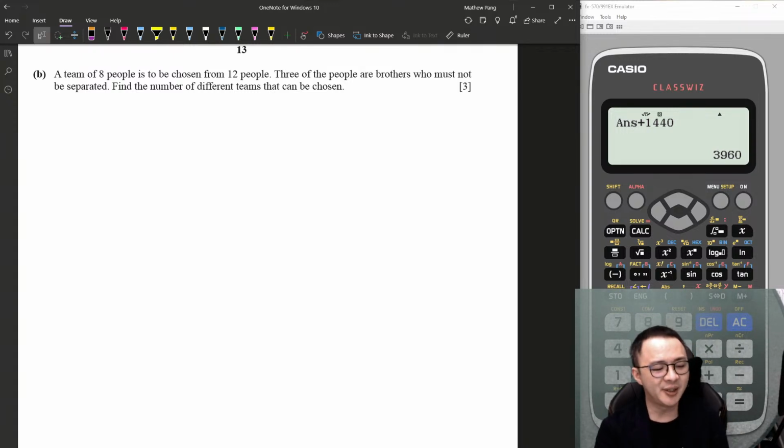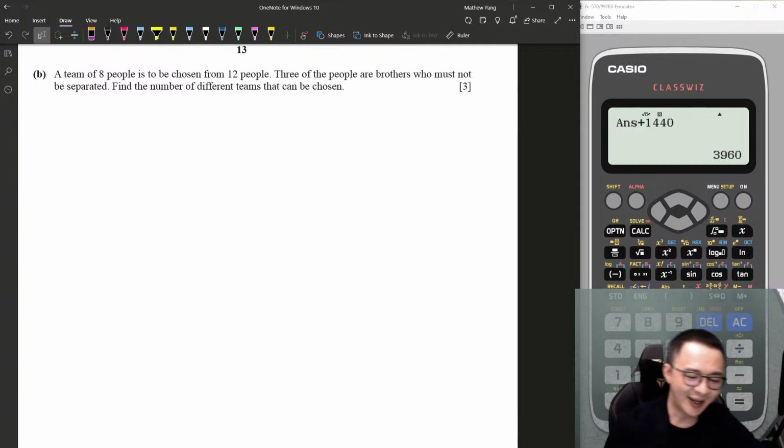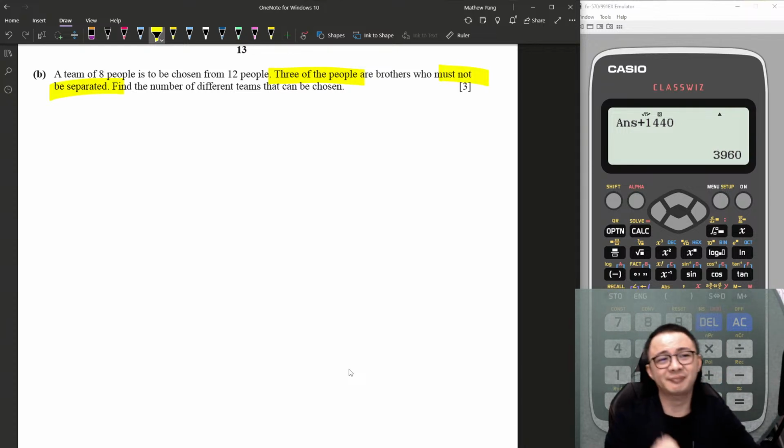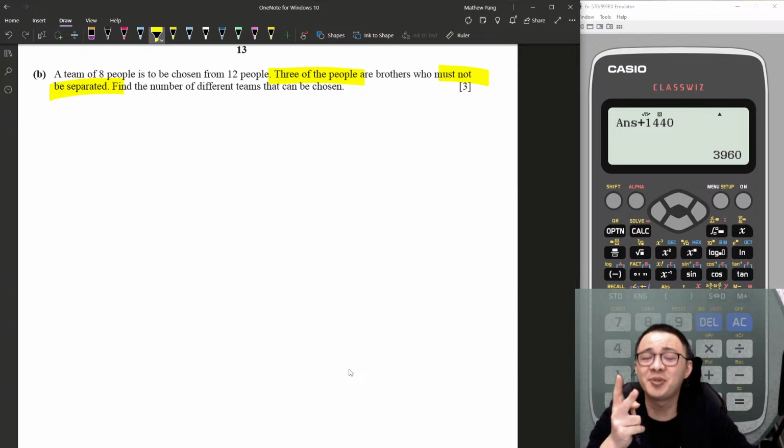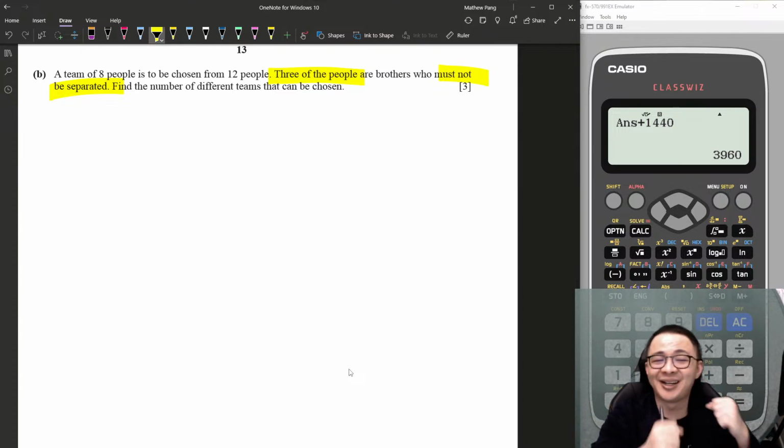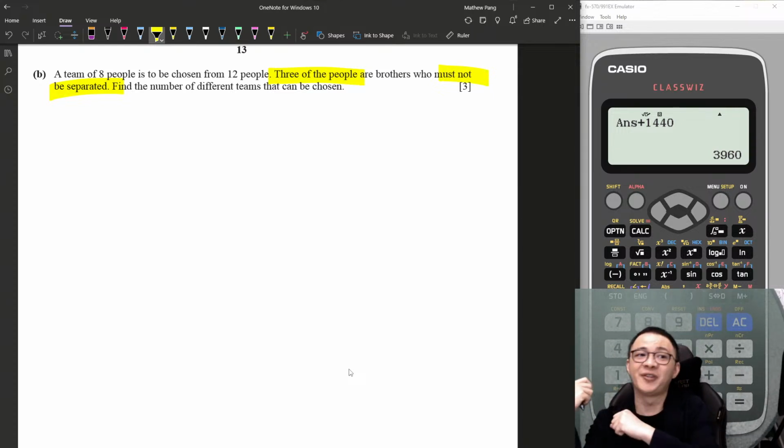A team of 8 people is to be chosen from 12 people. 3 of the people are brothers who must not be separated. Find the number of different teams that can be chosen. Now I want to form an 8-people team. These 3 brothers must not be separated. Whenever it's must not be separated, I have 2 options. Option number 1, I include the 3 brothers. Option number 2, I exclude the 3 brothers, meaning that the team has no brothers. Because they say we must stick together no matter how, then I put all of you into the team, or I take all of you out of the team.